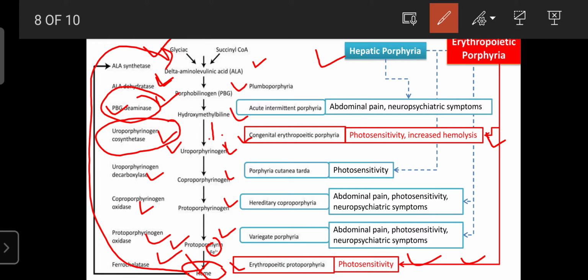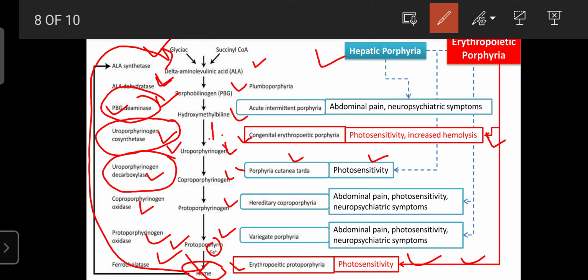The second hepatic porphyria is known as porphyria cutanea tarda. The symptom for this is photosensitivity. It occurs due to a deficiency of the uroporphyrinogen decarboxylase enzyme. So due to that, the porphyrin is not formed. That condition is known as porphyria cutanea tarda.